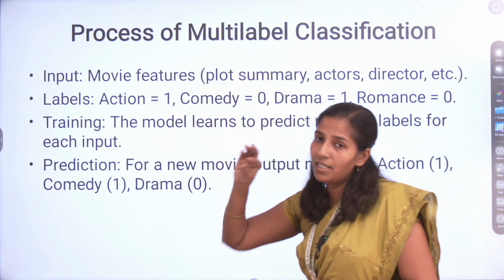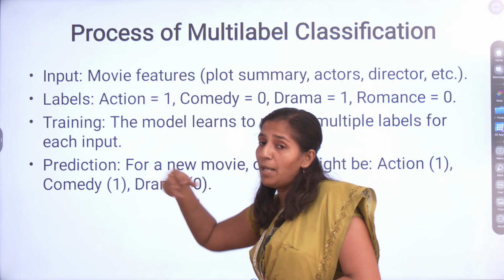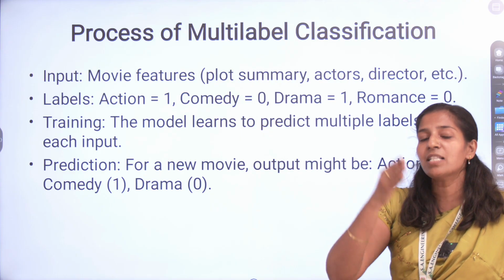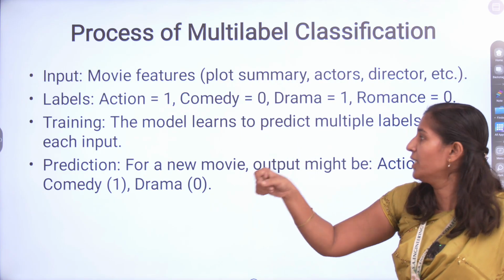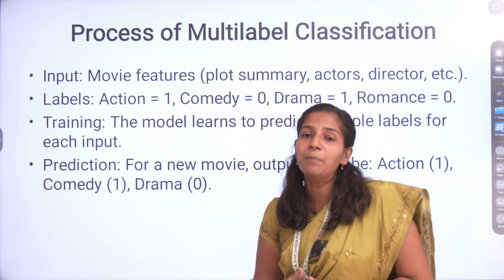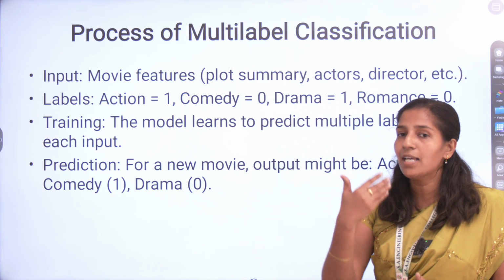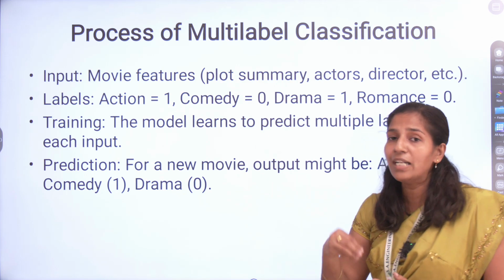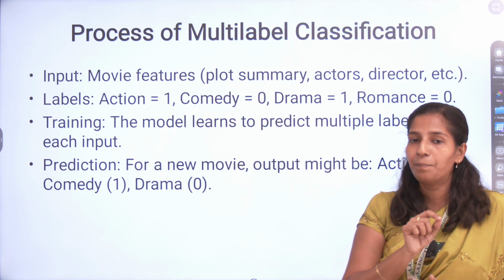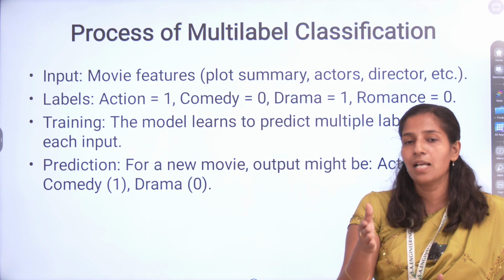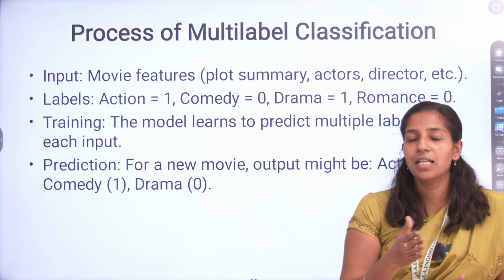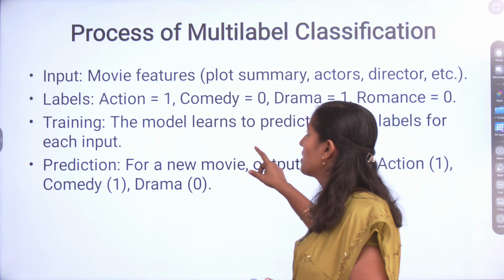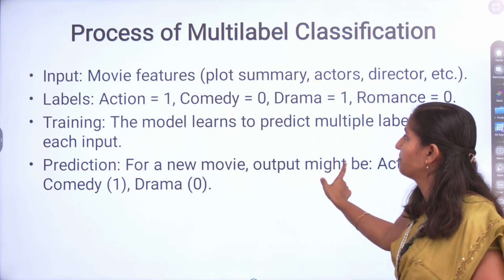Every set of features is labeled action movie, comedy movie, drama or romantic movie. Using these labels, the model is trained. From the training, it gets a predicted pattern. Using that pattern, when you give a new movie, it will classify that this movie comes under drama and action. This is the process of multi-label classification.